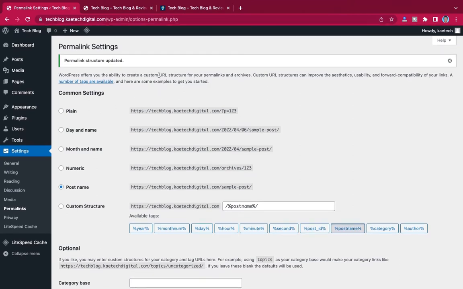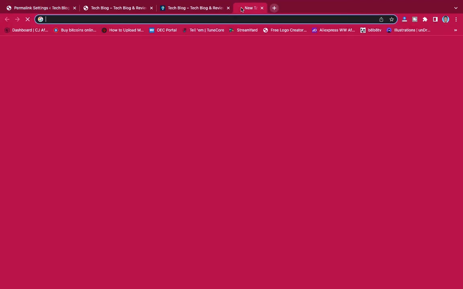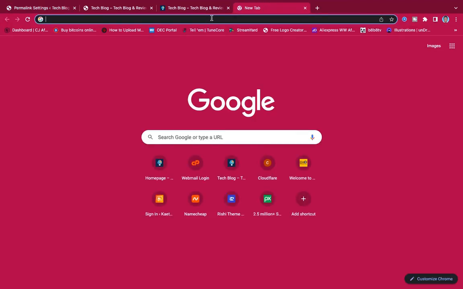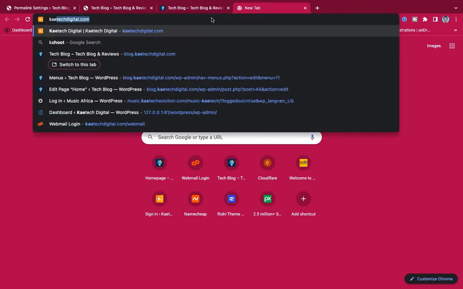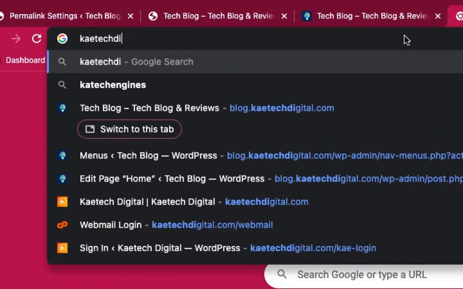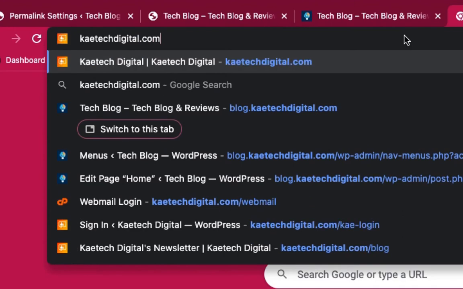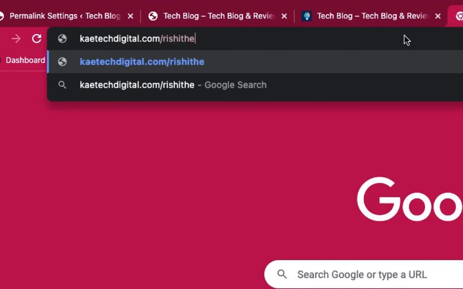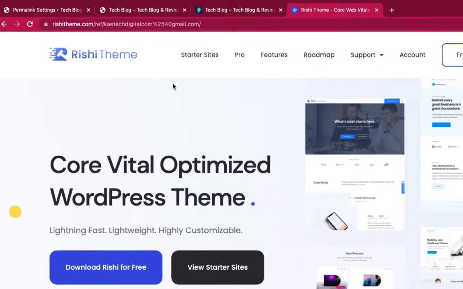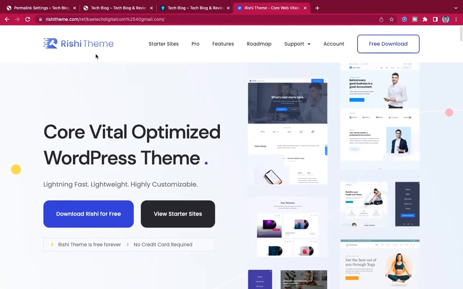So to get that theme that we want, I'm going to introduce a new theme to you, and that theme is very, very important. Make sure you open a new tab over here, and then you type kitechdigital.com/Rishi Theme. Just this one, Rishi Theme, and then enter. As you can see over here, it will bring you to this page.